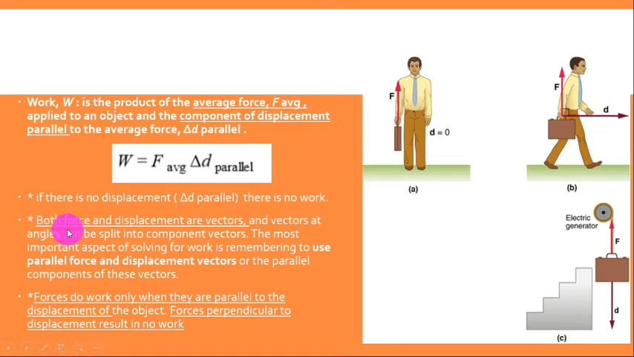Both force and displacement are vectors, and vectors at angles can be split into component vectors. The most important aspect of solving for work is remembering to use parallel force and displacement vectors. Okay? So if the force is with an angle, I will take the one that is parallel to the displacement. If the displacement is with an angle, after I resolve, I will take the one that is parallel to the force. Clear?